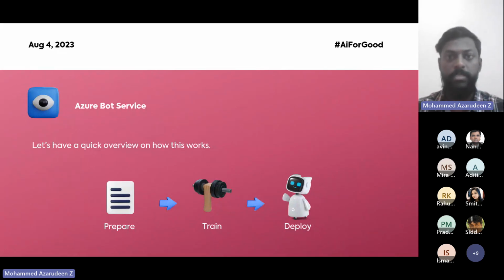The second stage is, with the data you have prepared, we train the bot and create more accurate responses. The responses should be very easy to understand and realistic. In the third part, we deploy this chatbot in a channel, either Teams or Slack. So today we are going to prepare the data, train the bot, and deploy the chatbot.